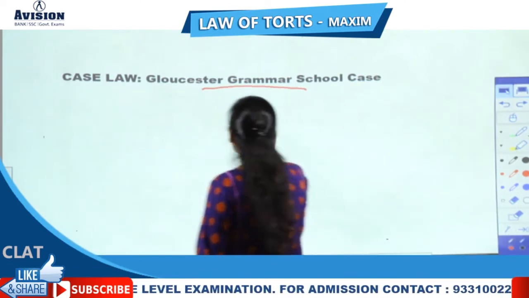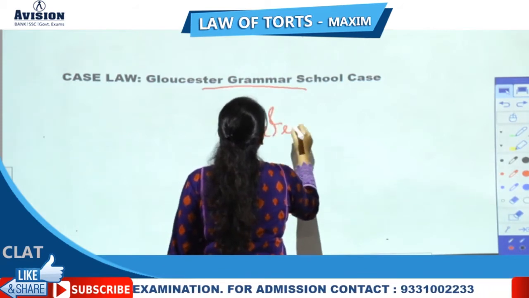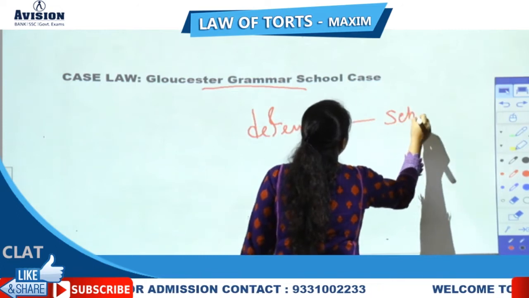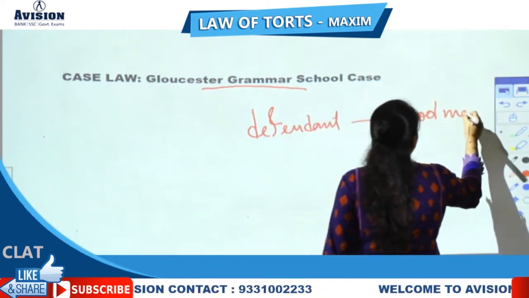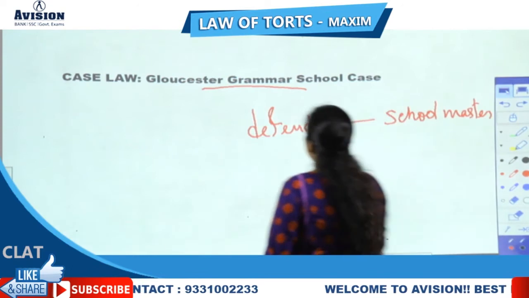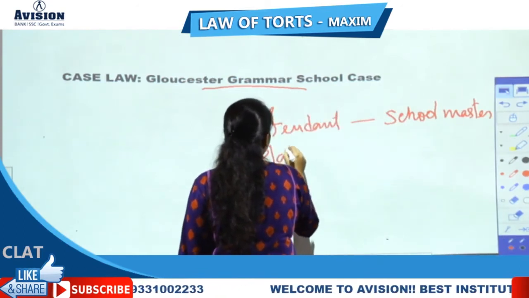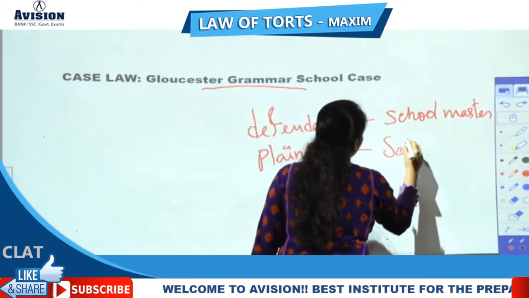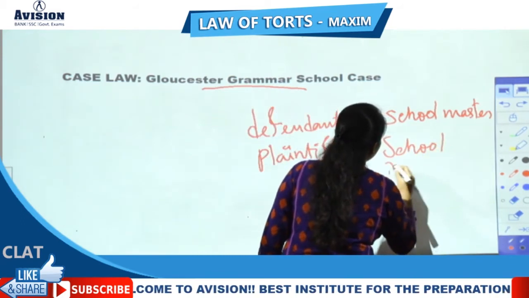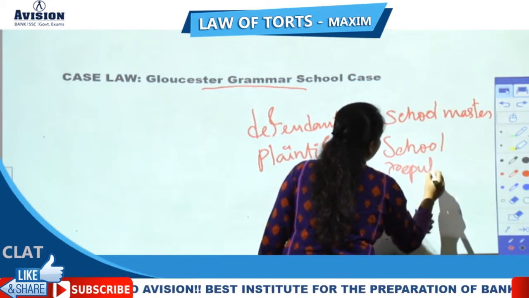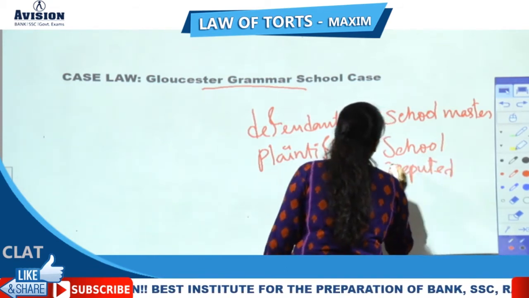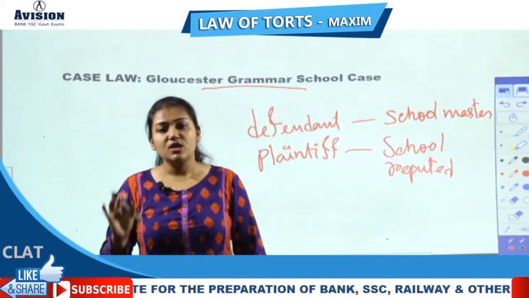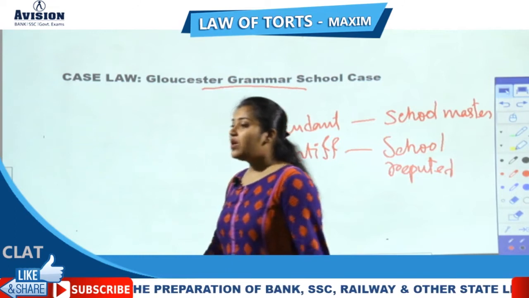In this case, the plaintiff was a reputed school and the defendant was a schoolmaster. So what happened?